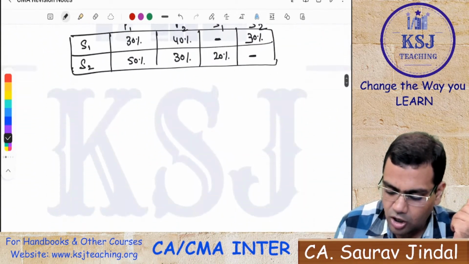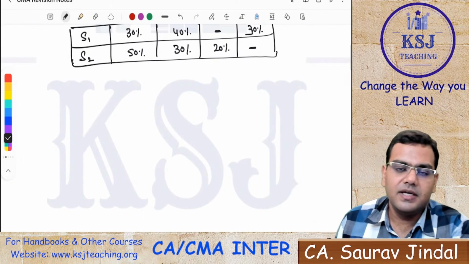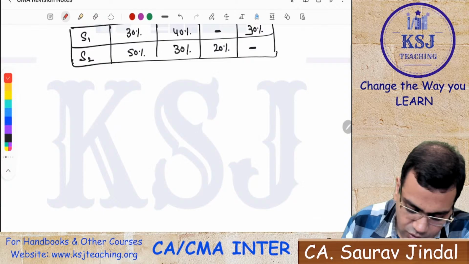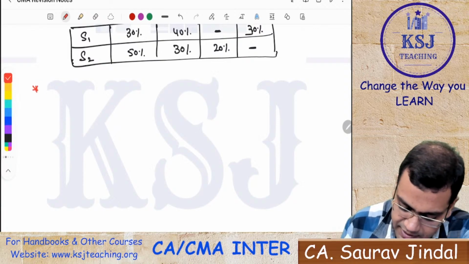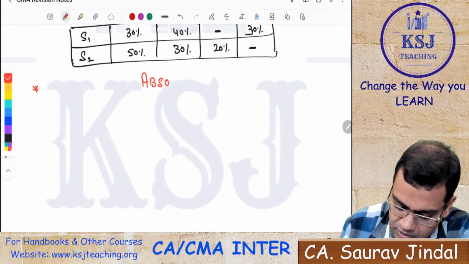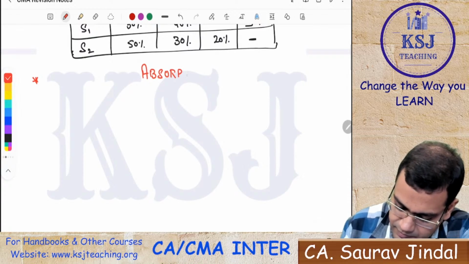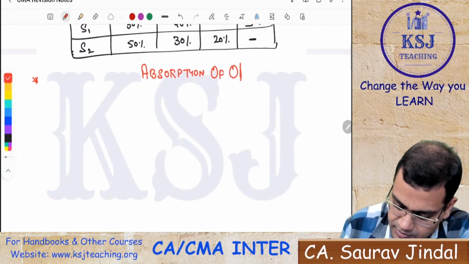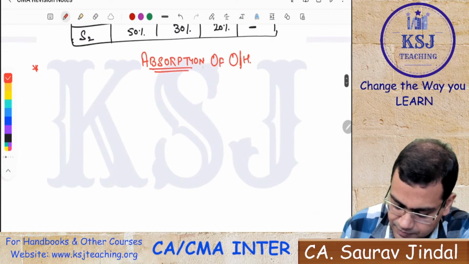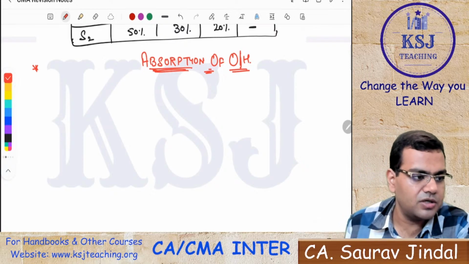Okay, moving on. So we have covered basically two steps. One is the primary distribution, second one is the secondary distribution. Now we move on to the last step, that is absorption of overheads. Right? So this is going to be the last step, that is absorption of overheads.